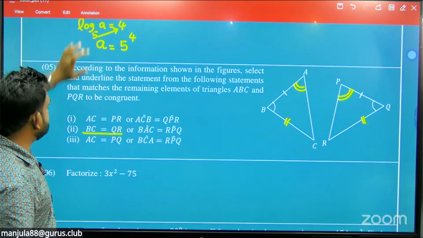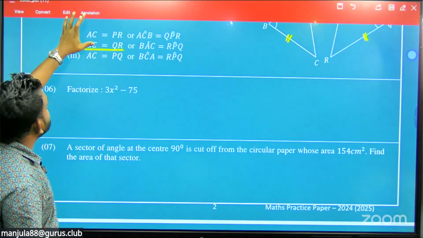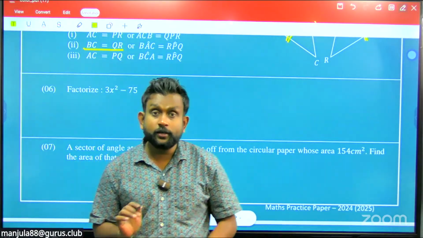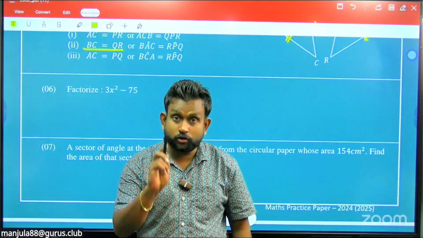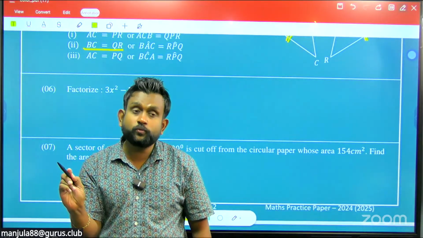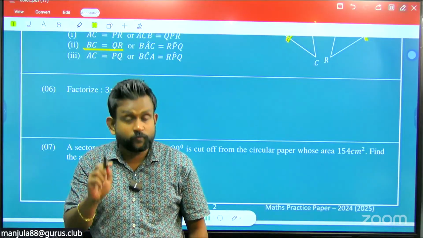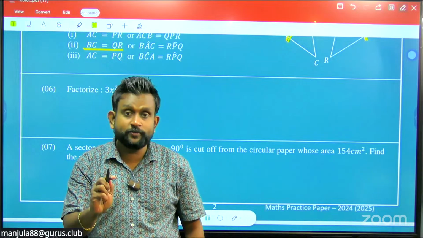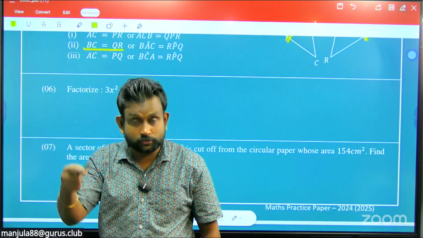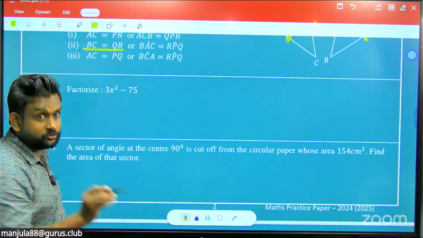Okay, now the second answer is the answer. Now this is an important question. So in factorizing, this is the procedure. First, you have to check the common factors. Without checking the common factors, don't move forward to checking the difference of squares or trinomial. Just first check the common factors. If there are no common factors, only then you move to the next two methods. Check the common. Here we have a common factor. What is that? 3 is common.